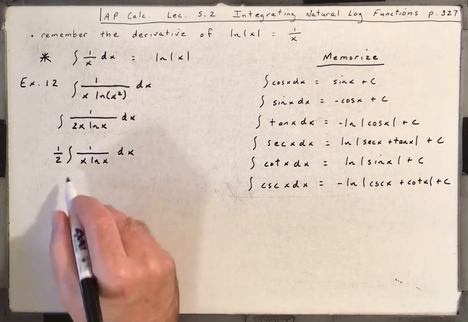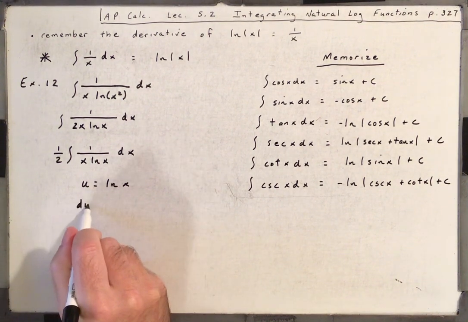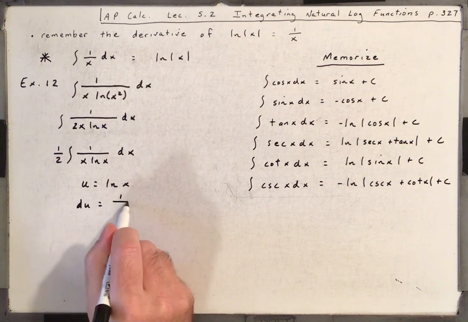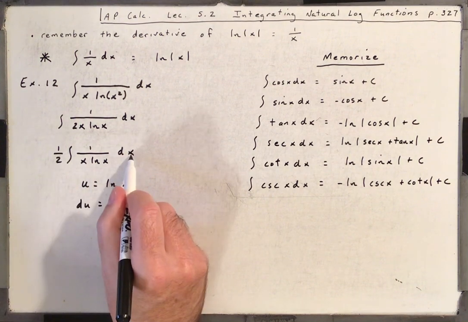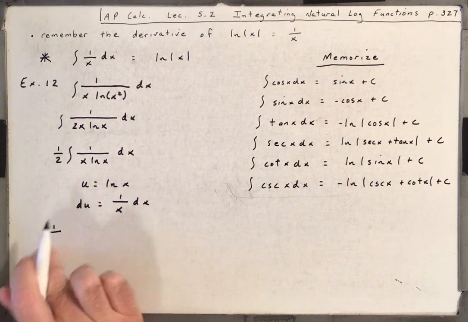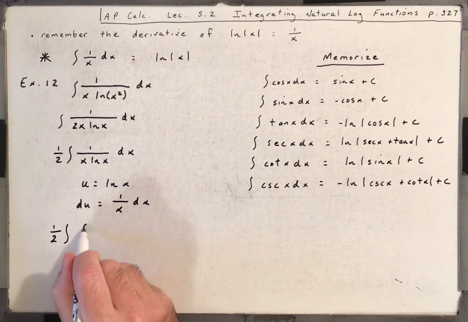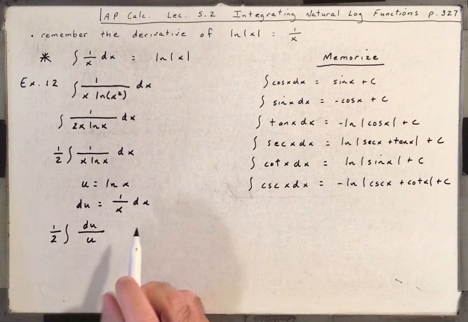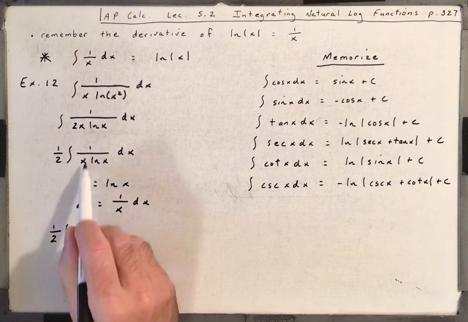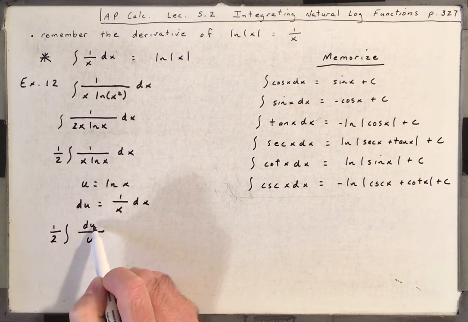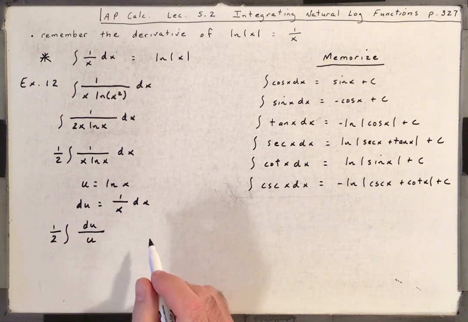So I can kind of see if I let u be the natural log of x, then du is 1 over x dx. And that's sitting in the problem, 1 over x times dx. So I could rewrite this as 1/2 out front, and then it would just be du over u. If you don't see that, just take a moment and stare at it. But du is 1 over x dx, so the du goes on top. And then u is on the bottom. That's just natural log of x.